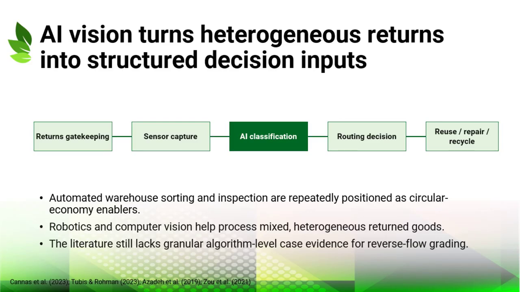The chapter links this pipeline to automated sorting and inspection in intelligent warehouses. The important point is that vision systems do not create circular value by themselves. They create value when classification results are connected to operational decisions.